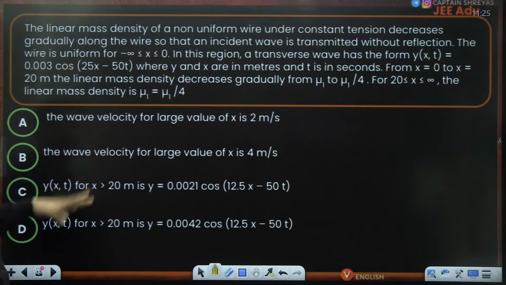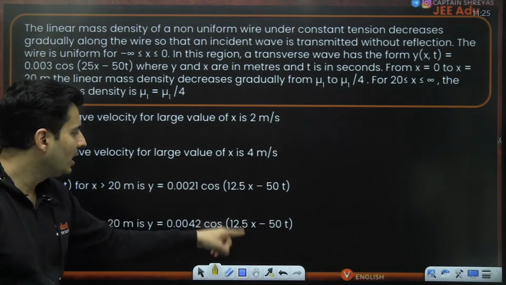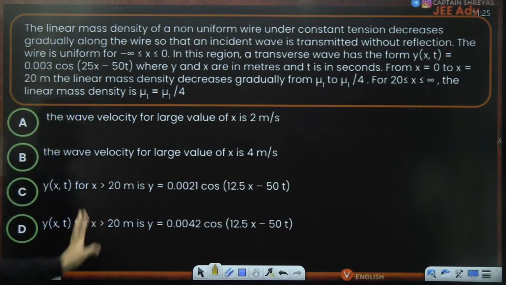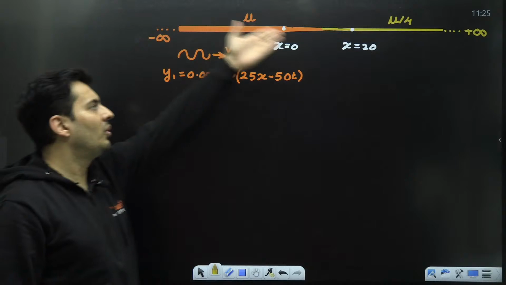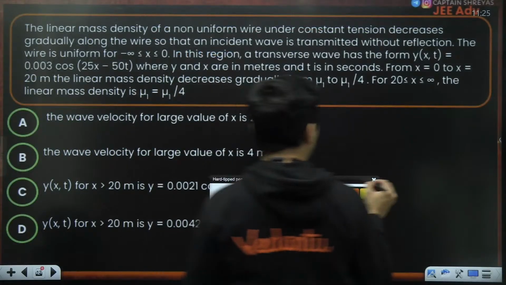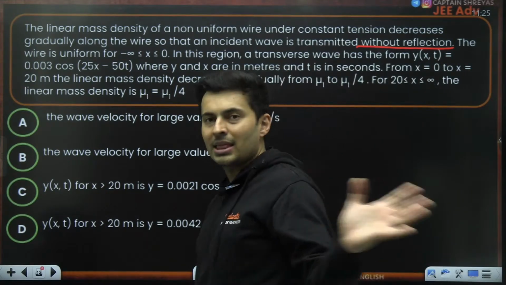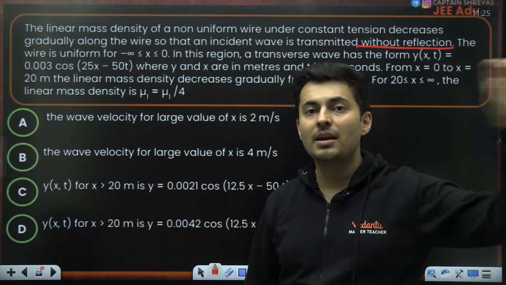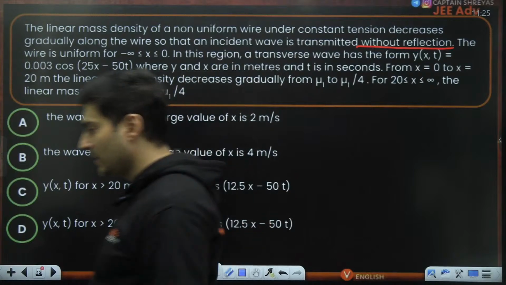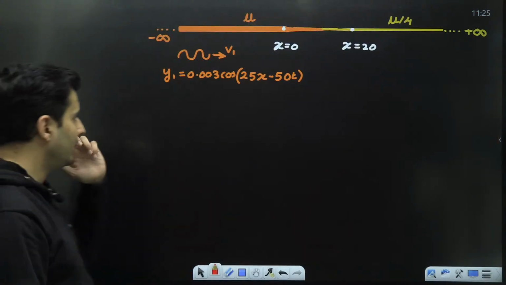The wave speed, what will it be? What is the wave equation? In fact, in the wave equation, amplitude and some other values also have changed. So we need to basically find what will be the wave equation over there. And it is clearly mentioned that ignore any losses. Basically, there is no reflection at all. So there is nothing which is going back. Everything is purely transmitted.